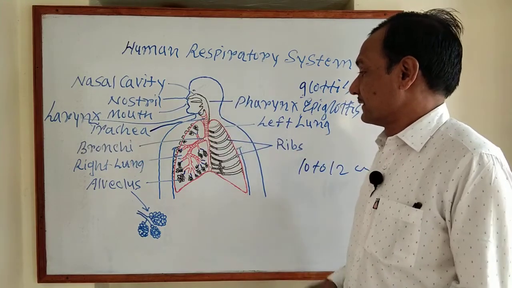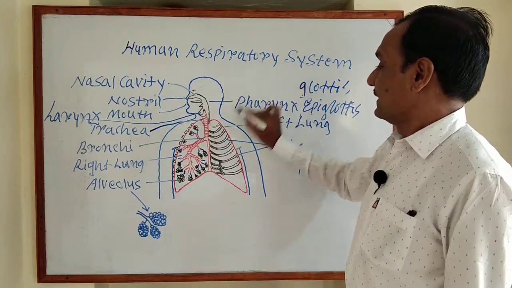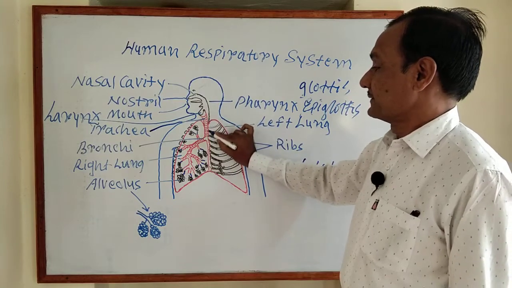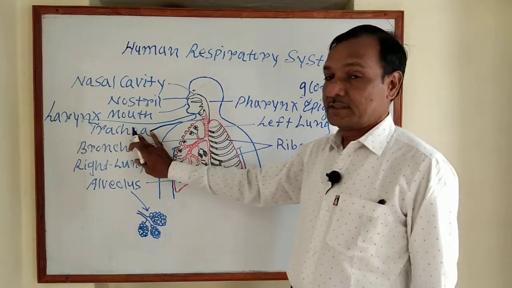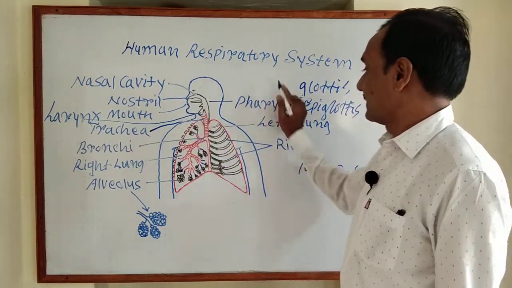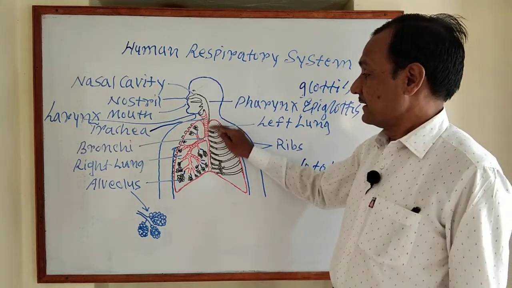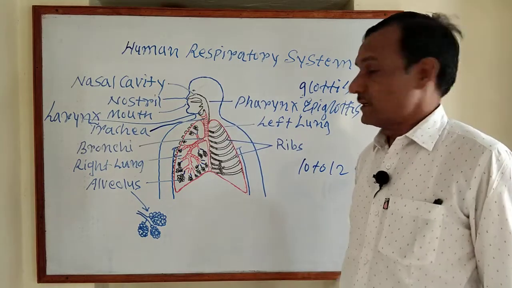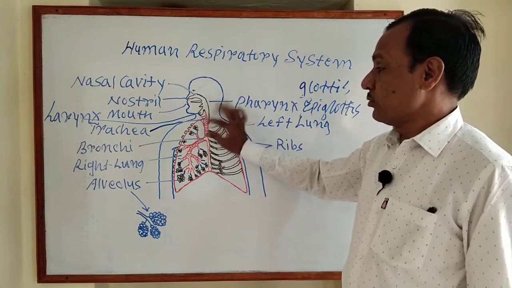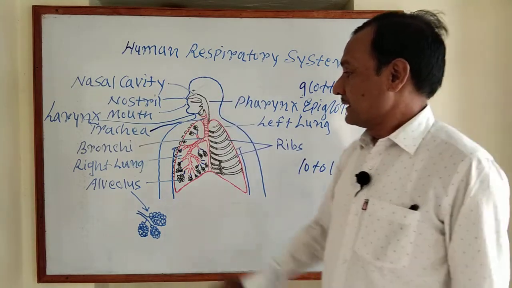It is supported by incomplete C-shaped cartilage rings, which prevent its collapse.